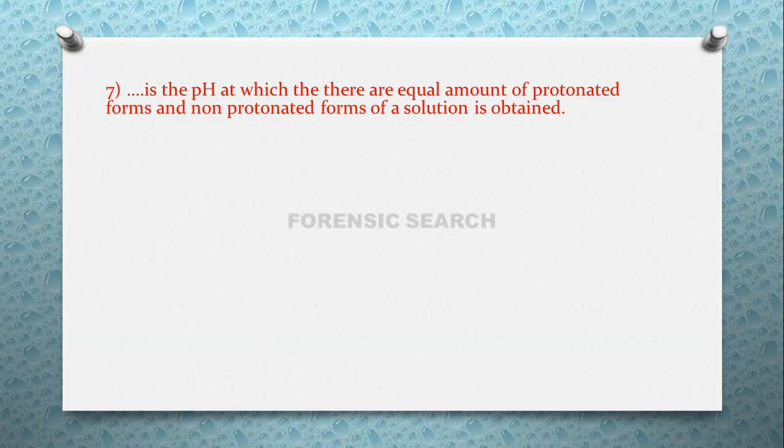Then the next question is: dash dash is the pH at which there are equal amounts of protonated forms and non-protonated forms of a solution. Option A pOH, option B pKa, option C pKb, and option D all of the above. The correct answer of this question is pKa, the pH at which there are equal amounts of protonated forms and non-protonated forms of a solution.